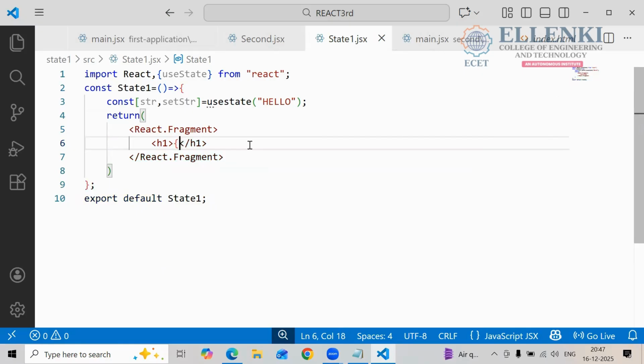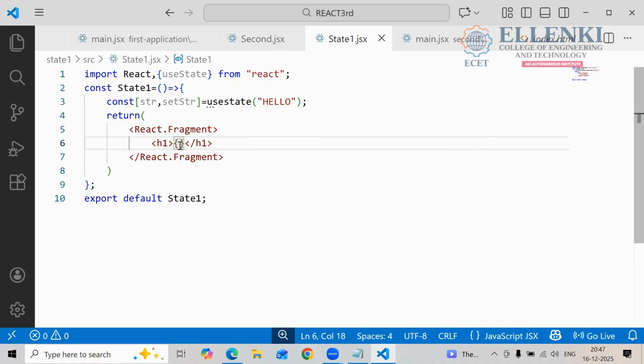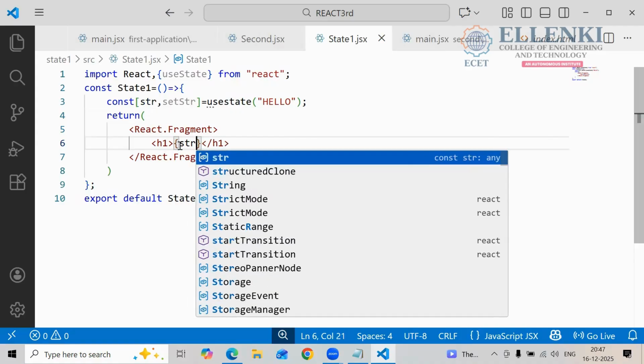So to print the data, you use curly braces. To print the data, curly braces. Hello is here. Where is it stored? It is stored in str. Now which one do you have to print here? str only, right? So now you have to write str here. Now you wrote str. Hello.